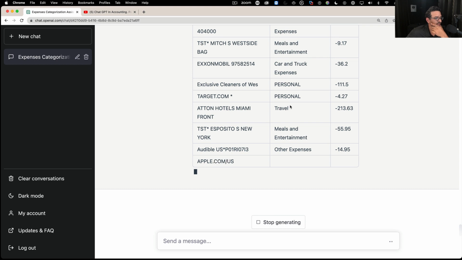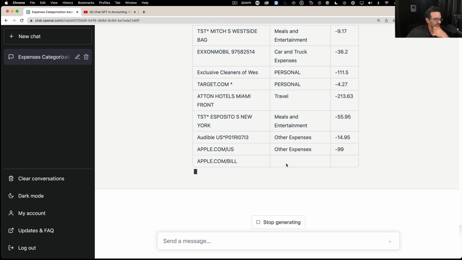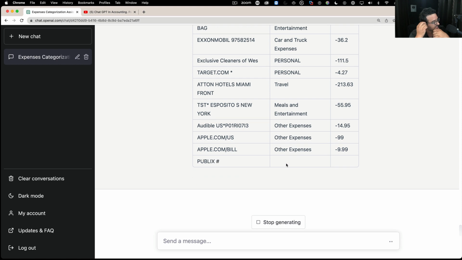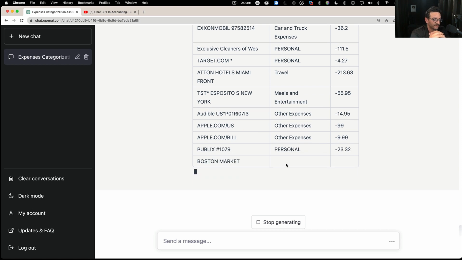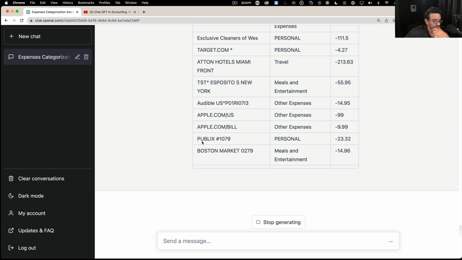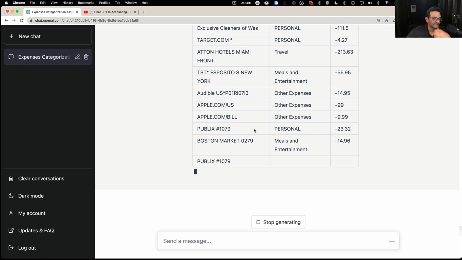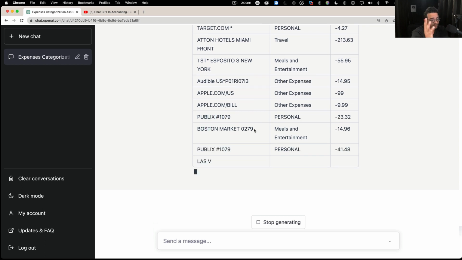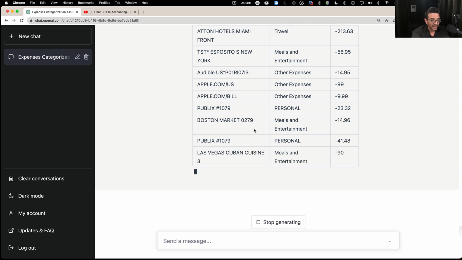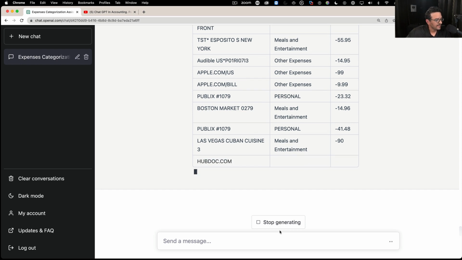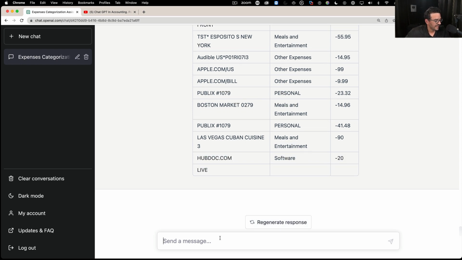That's pretty interesting. The hotels, travel, the restaurants. Okay, that's pretty good. Look, it didn't pick up Apple.com as personal. So it picked up Publix, which is a supermarket, as personal. So that's pretty interesting too. And then obviously ChatGPT is making these decisions for me on the fly. Okay. Now I'm gonna hit stop generating, and I'm gonna add one more layer to this. Again, we're prompt engineering, so I'm gonna say I actually want 4 columns.